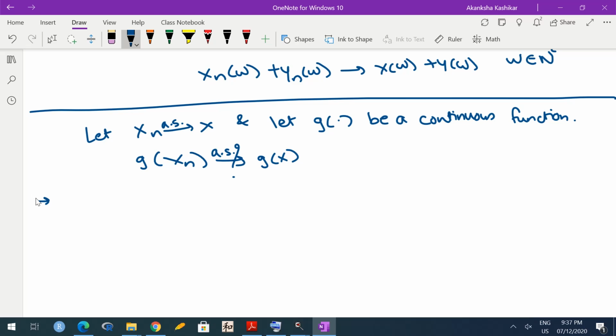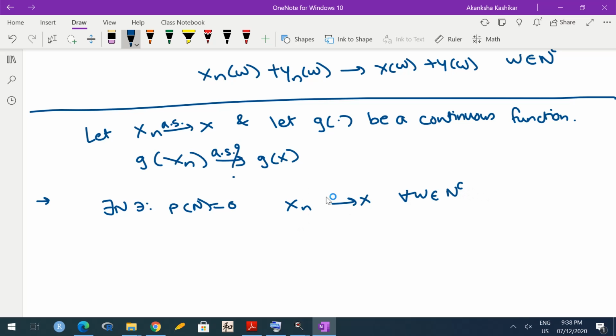We'll again use the fact that outside a null set, it's just like pointwise convergence, and hence it's just like convergence of real sequences. So we know that there exists N such that probability of N is equal to 0 and Xn(omega) converges to X(omega) for every omega in N complement.